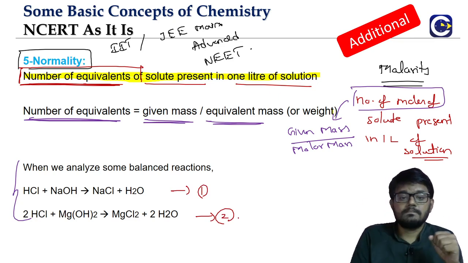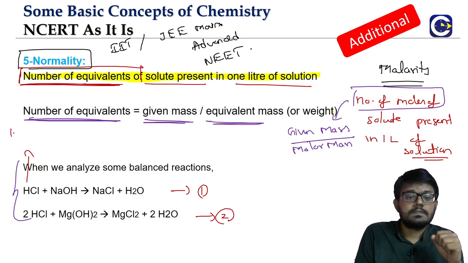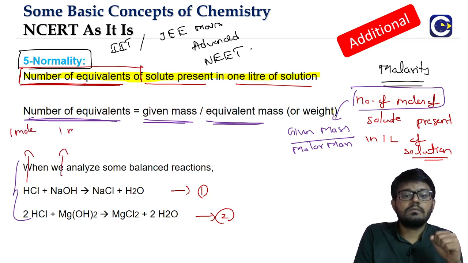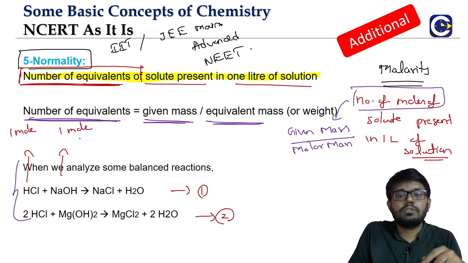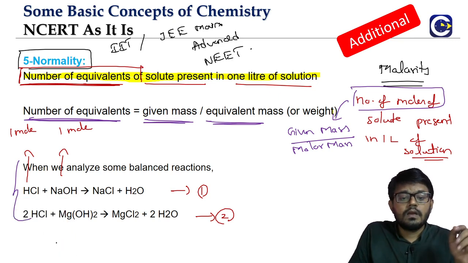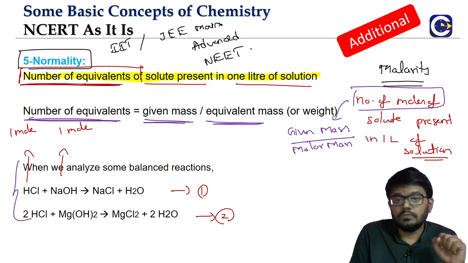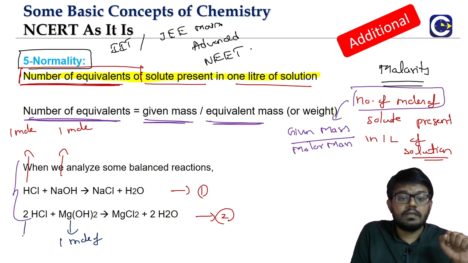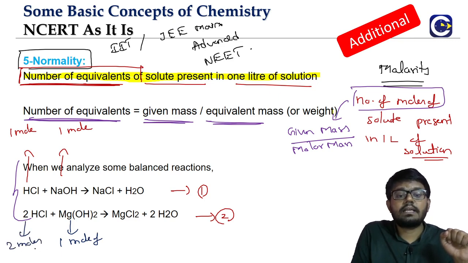In equation 1, look at this: 1 mole of HCl is reacting with 1 mole of NaOH. That is coming from the balanced equation. Now look at equation 2. Here, with 1 mole of magnesium hydroxide, how many moles of HCl are reacting? 2 moles of HCl are reacting.